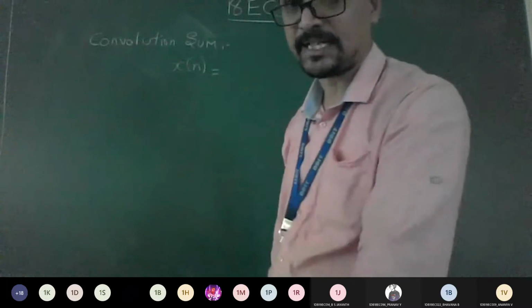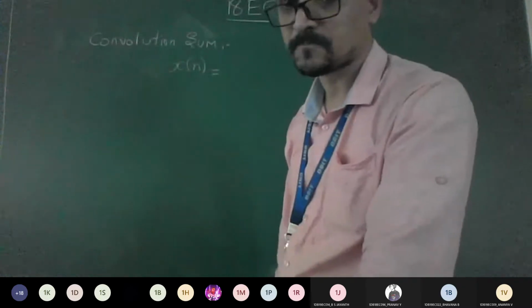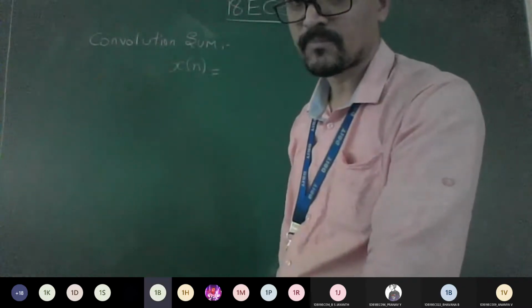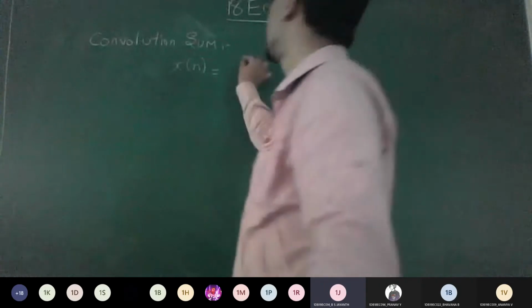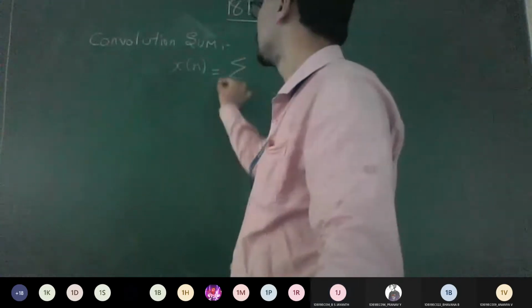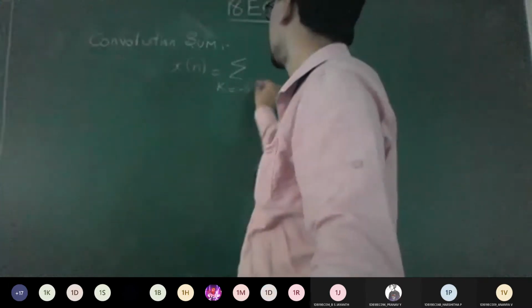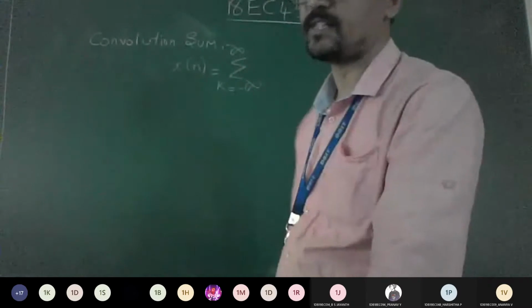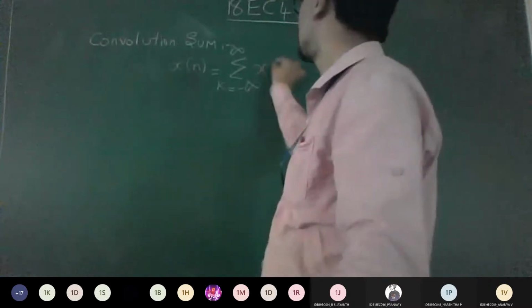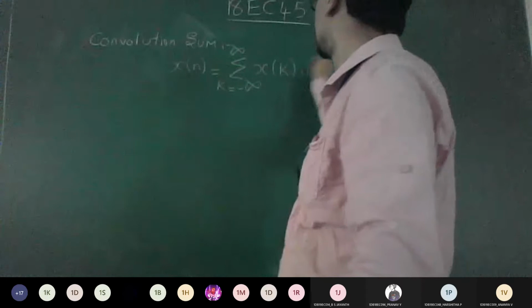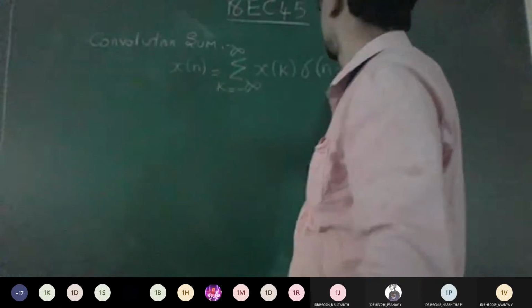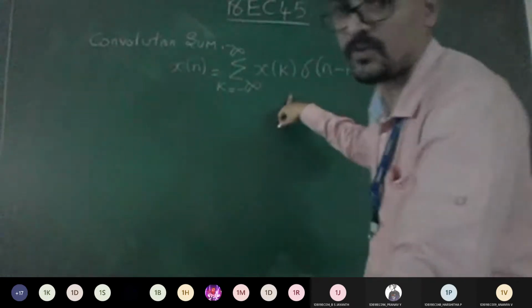So x of n is equal to, one change I told you: there we used to take integration. Now we should take what? Summation. So summation, and now you should take some other variable apart from what you learned. k varies from minus infinity to plus infinity, of x of k into delta of n minus k. So this is the formula for x of n.